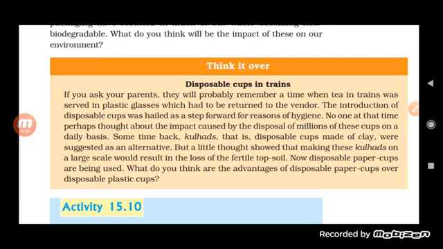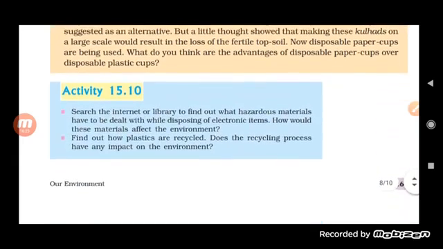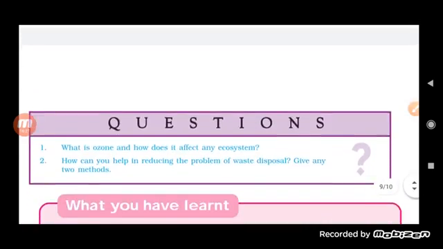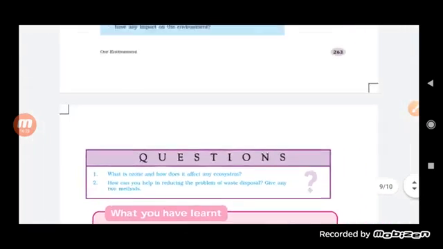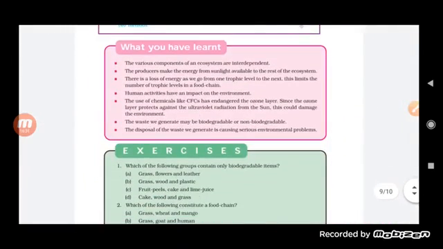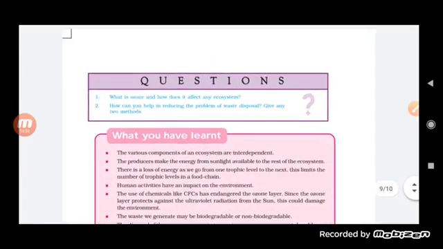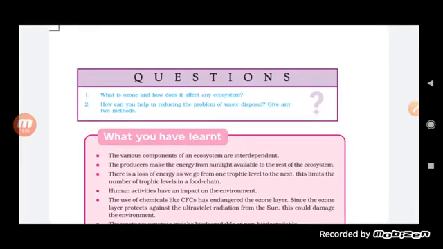For this reason paper cups are preferred. The advantage of the paper cup is that it is biodegradable, but the plastic cup is non-biodegradable. So this is about the chapter, students, that we must be aware of our environment.